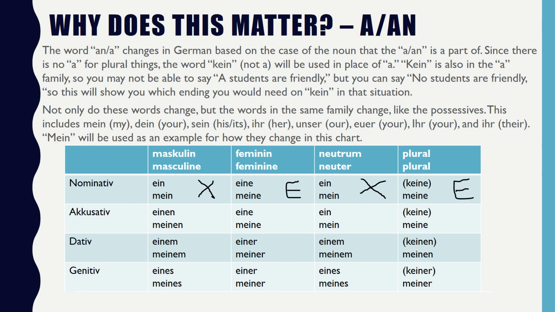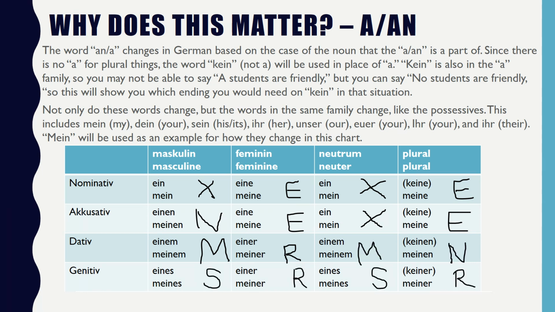We still have ways to remember these more easily. So note, they kind of look a lot like the chart. So for the, we have Resa. For the masculine and neuter, where ein stays ein and gets no ending, we have X's, no endings. And for accusative, we have that again in the neuter position. There's no endings on ein. Aside from these three positions where you have no endings on ein, it's exactly the same as the, which was Resa, Nesa, Merman, Surser. So if you can remember those letters and remember that in the ein, it's just different in those three positions, you'll have it down.